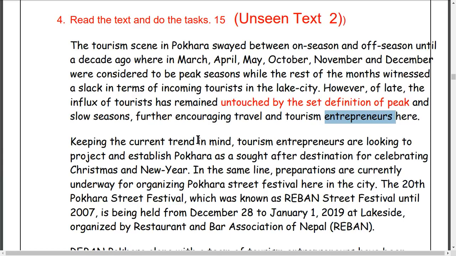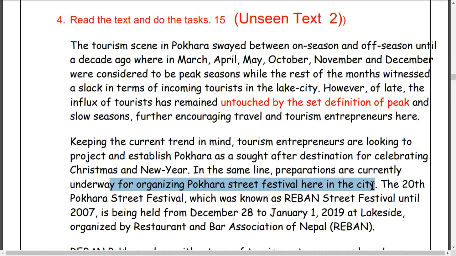Keeping the current trend in mind, tourism entrepreneurs are looking to establish Pokhara as a sought-after destination for celebrating Christmas and New Year. In the same line, preparations are currently underway for organizing the Pokhara Street Festival, Sadak Utsav, Street Festival here in the city.